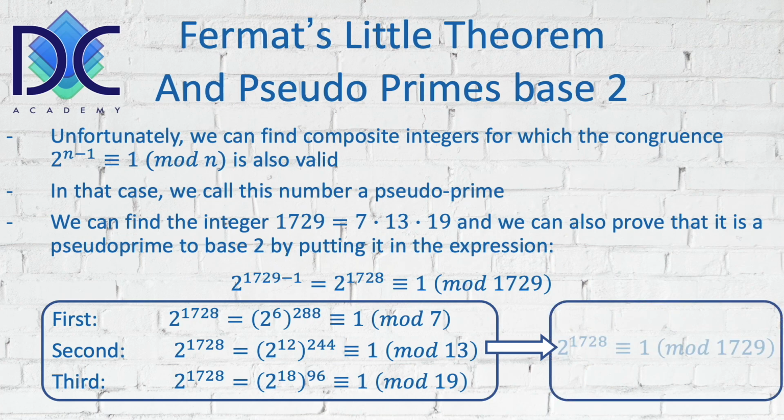So basically what we have here is that all those elements together, when we multiply all of them, we can conclude that 2 to the power 1728 is congruent with 1 modulus 1729, which in fact means that we would conclude from the formula that this would be a prime. But we already knew that it's not a prime number. 1729 is not a prime number, although the congruence holds. Since it's not a prime number, we consider this to be a pseudo prime.